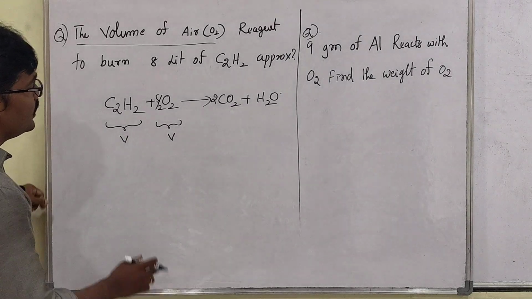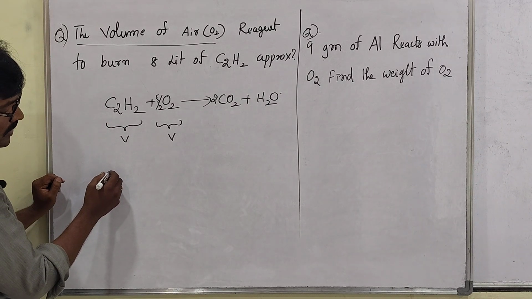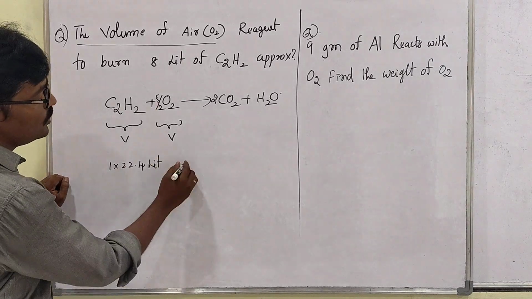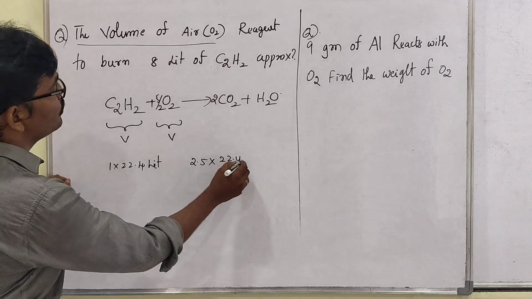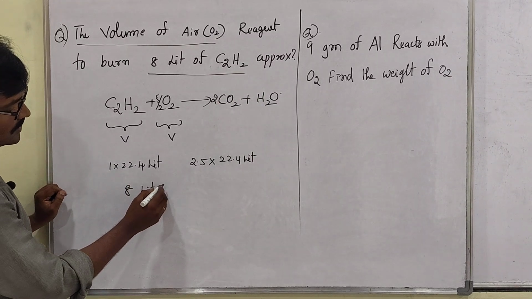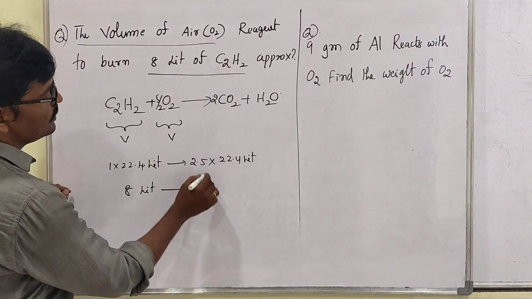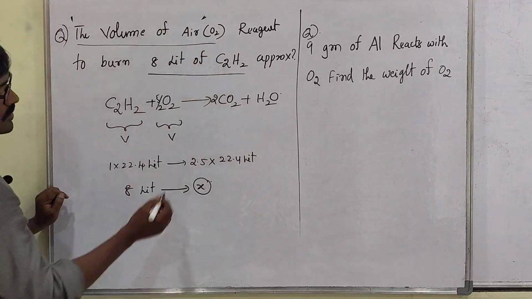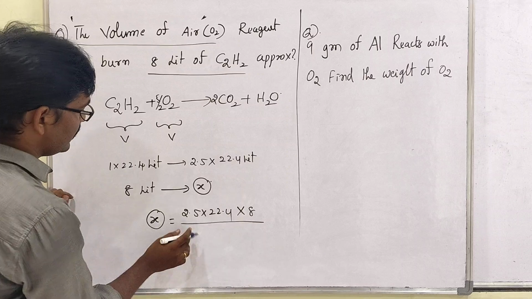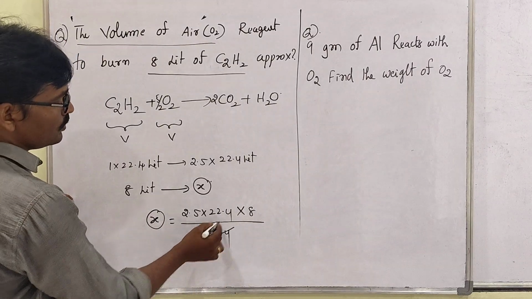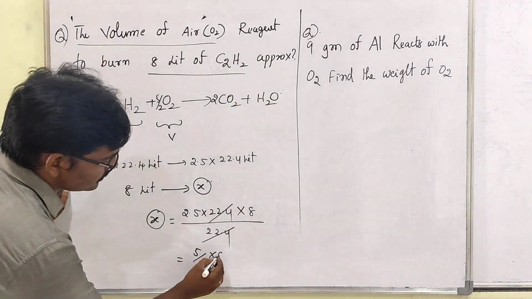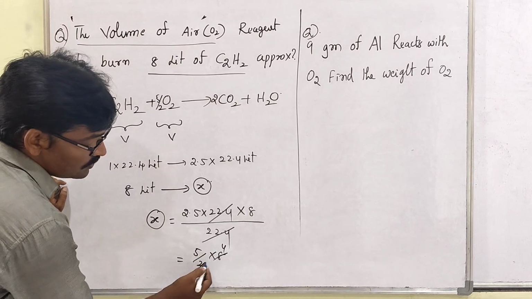The volume relation is given. So look here, the stoichiometric coefficient is 1, so we call it 1 mole into 22.4 liters. Then what about this? 5 by 2, that is 2.5 into 22.4 liters. Then sir, the volume of acetylene is given as 8 liters, so 8 liters are involved in the reaction. Then how many liters of O2, the volume of O2, is required? So x equals 2.5 into 22.4 into 8 divided by 22.4, 22.4 cancels, then 2.5 into 8, that is 5 by 2 into 8. So 2 1s are 2, 4s are 4, 4 5 20.